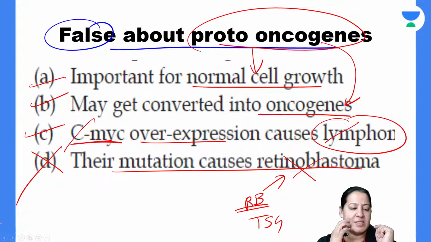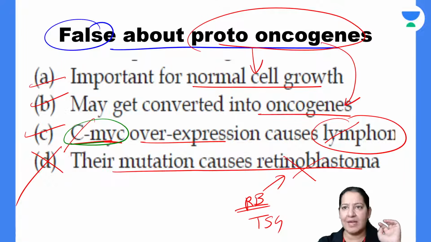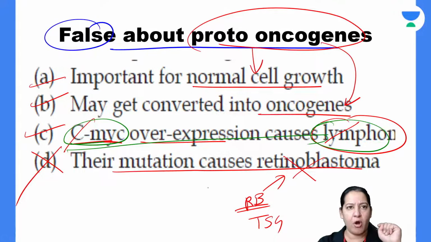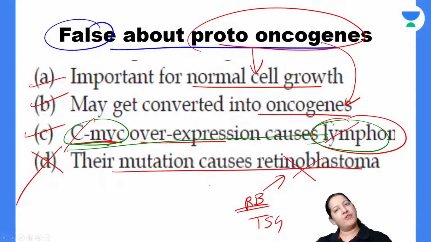D is incorrect. It is not C which is incorrect. Why are you all saying C? It is D. Both of you are saying C. C is not the answer, D is the answer. C is correct. c-MYC is Burkitt lymphoma, and Burkitt lymphoma is one of the lymphomas. So c-MYC is causing Burkitt lymphoma. Right or wrong? Have you realized your mistake?